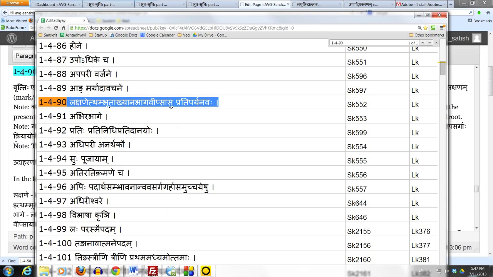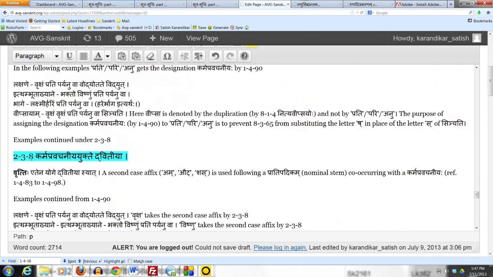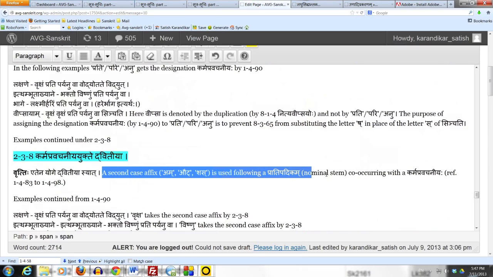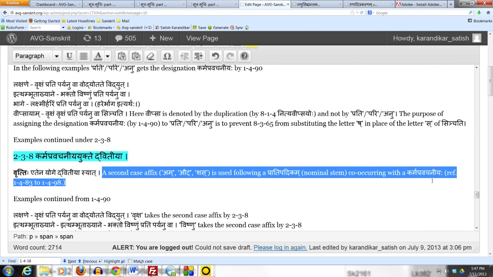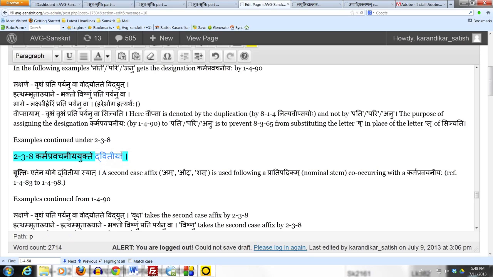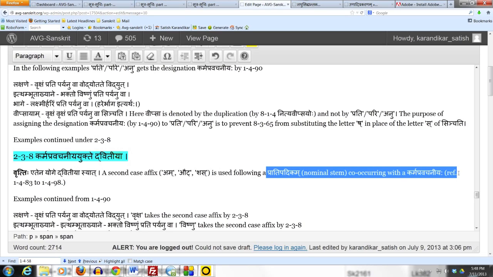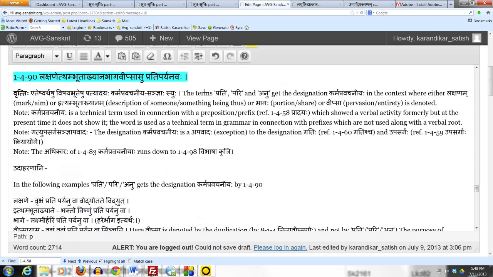Because we will shortly be studying a sutram 238, which says karma pravachaniya yukte dvitiya, which means that a second case affix is used following a pradipadikam co-occurring with a karma pravachaniyaha. And since right now we are studying the dvitiya vibhakti, we need to know when a pradi term has a designation karma pravachaniyaha, so then we know that a pradipadikam used in connection with that karma pravachaniyaha takes a second case affix. That is why we are studying this sanya at the present time.